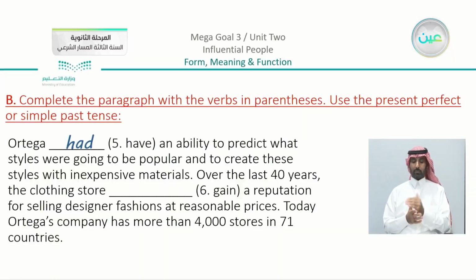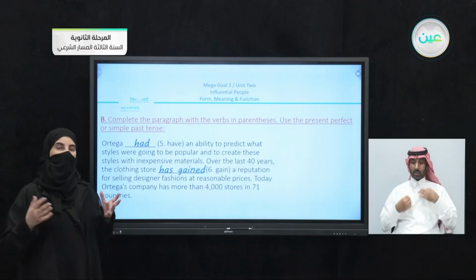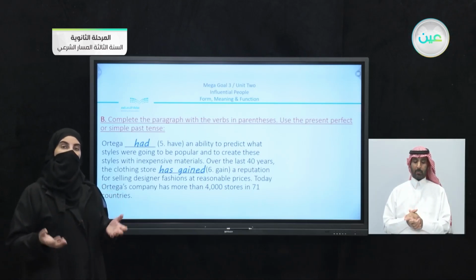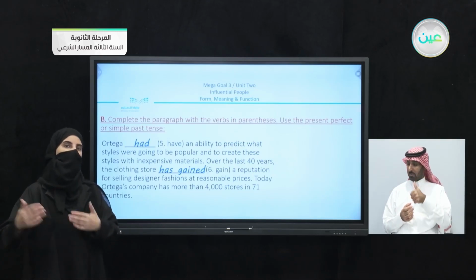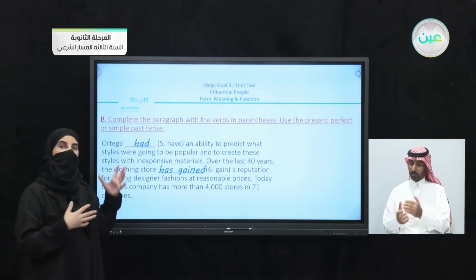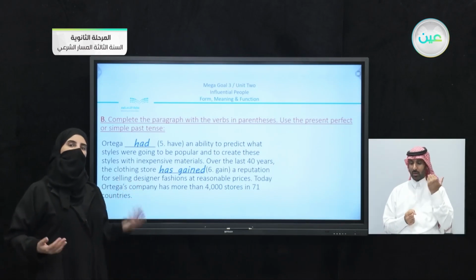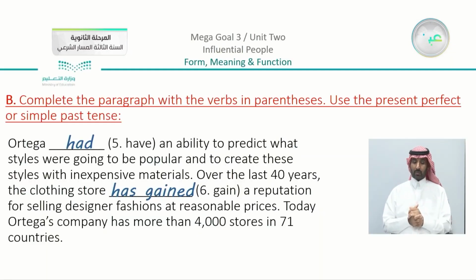After that, we have here, over the last 40 years, the clothing store blank gain a reputation for selling designer fashions at reasonable prices. So here we can use has gained. The famous clothing store that he started had the reputation and still has the reputation. So can you see in this part, you can use either the past simple or the present perfect. Both of them can be applicable.